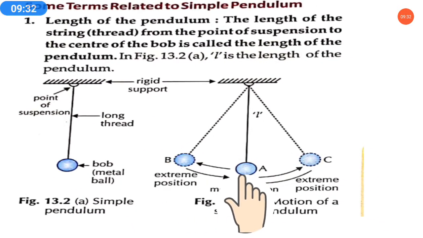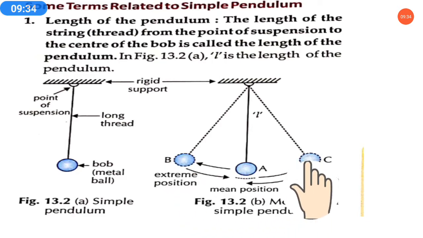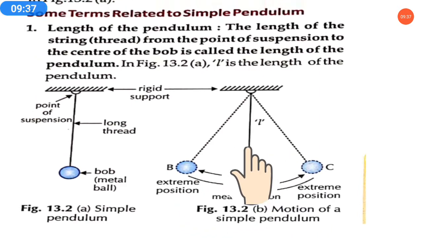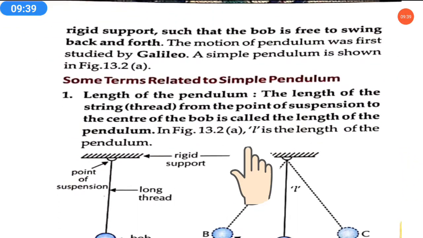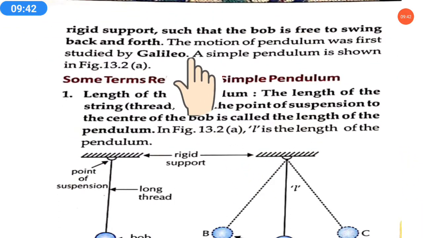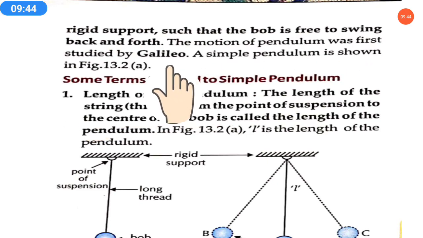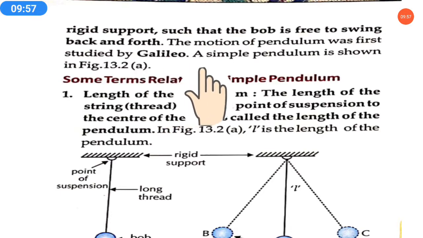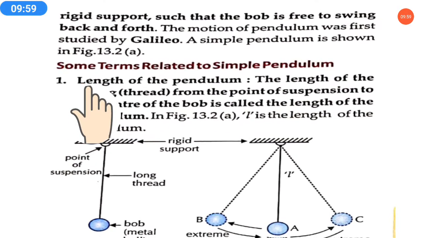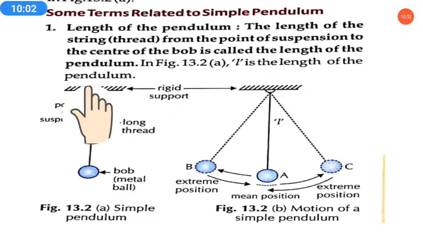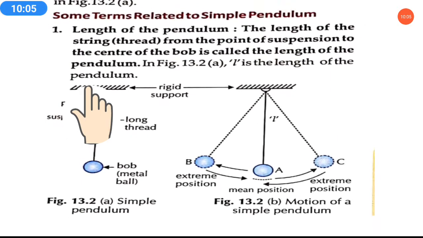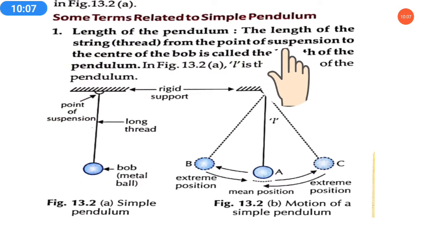As you can see, this bob is swinging here and there, back and forth, with the help of this long thread. The motion of the pendulum was first studied by Galileo, who discovered the pendulum and gave us the principle of pendulum periodic motion. A simple pendulum is shown in figure 13.2a. So here we will study some terms related to the simple pendulum.